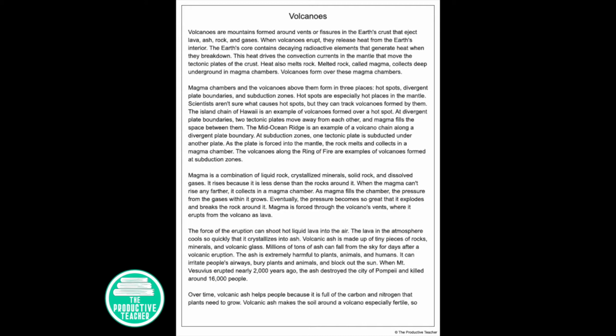Hotspots are especially hot places in the mantle. Scientists aren't sure what causes hotspots, but they can track volcanoes formed by them. The island chain of Hawaii is an example of volcanoes formed over a hotspot. At divergent plate boundaries, two tectonic plates move away from each other, and magma fills the space between them. The mid-ocean ridge is an example of a volcano chain along a divergent plate boundary.